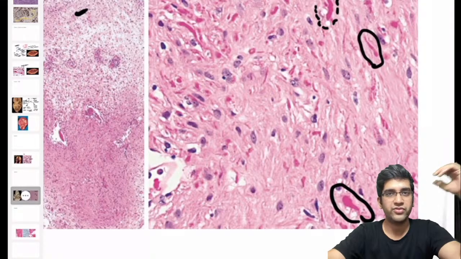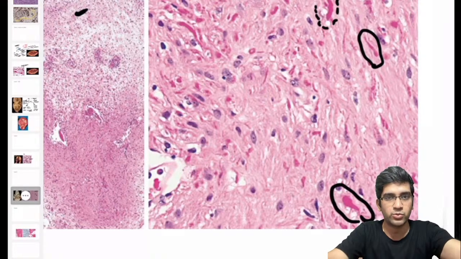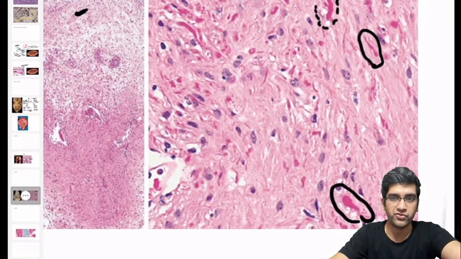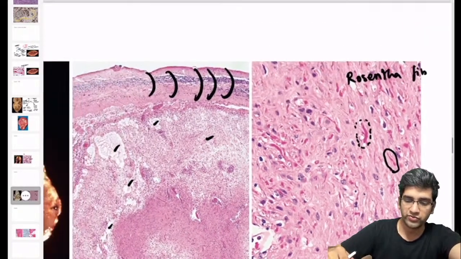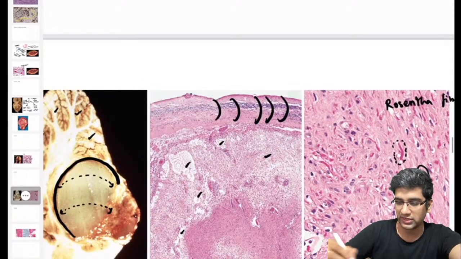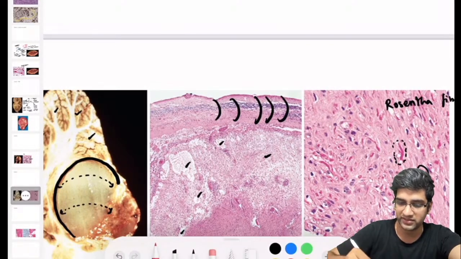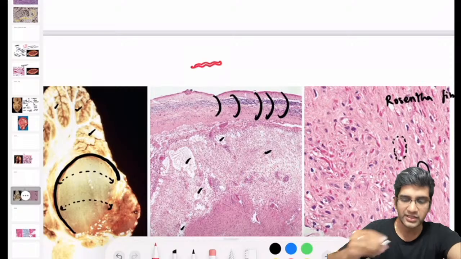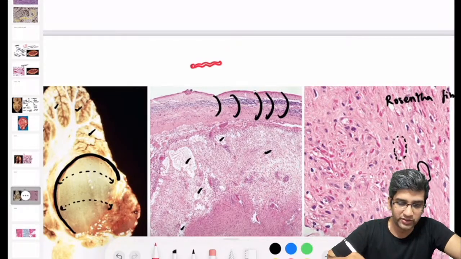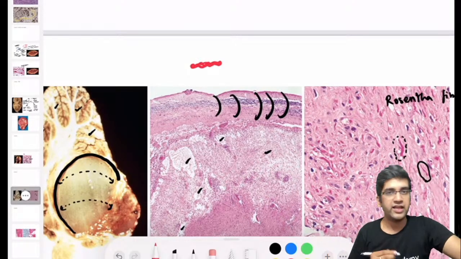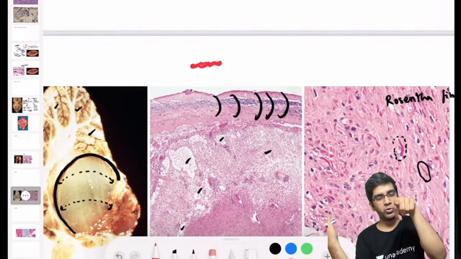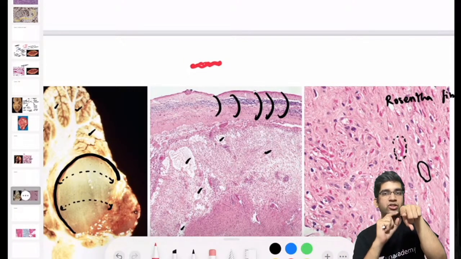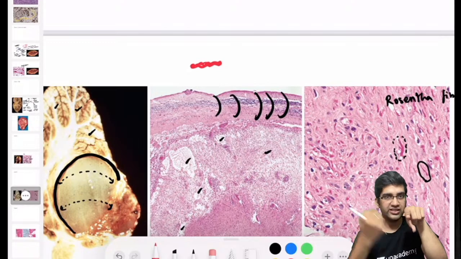It's nothing but GFAP, glial fibrillary acidic protein, which is condensed in the form of a fiber. There are two classical findings seen in JPA. One is the Rosenthal fiber, like all of you know. Let's assume this is a Rosenthal fiber. It's like a corkscrew arrangement of GFAP. If I cut it like this, I will not see the longitudinal one, I'll just see the cut surface.